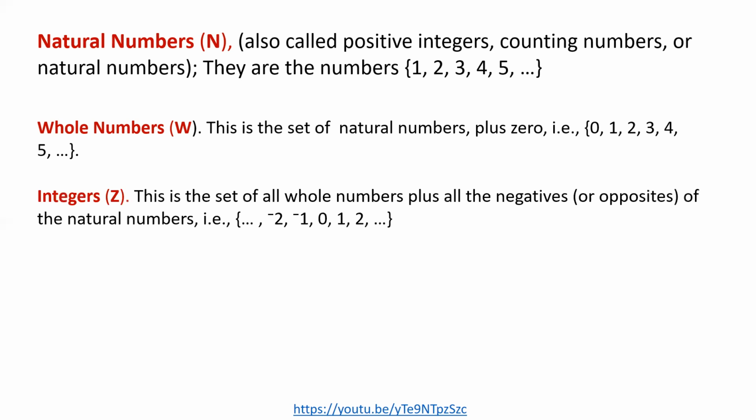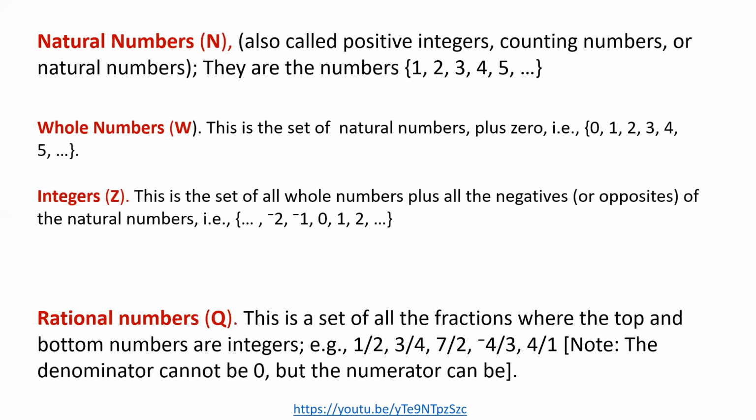What are integers? Integers are simply negative and positive whole numbers. When you get positive and negative whole numbers and put them together, you come up with a set known as the set of integers.